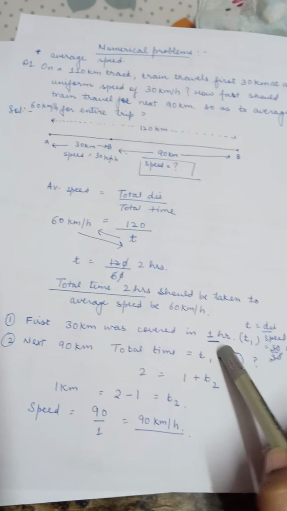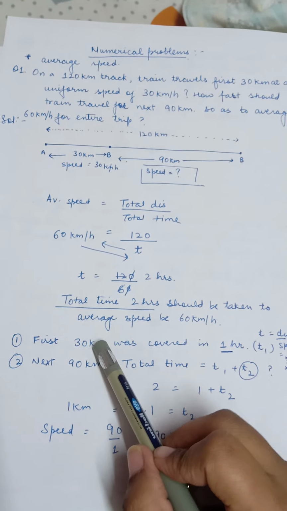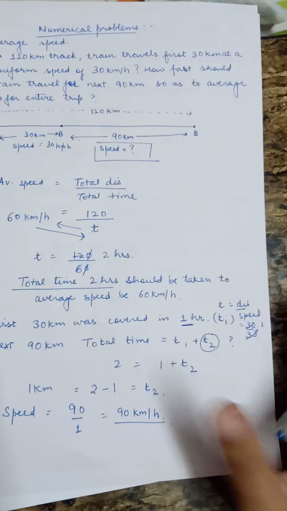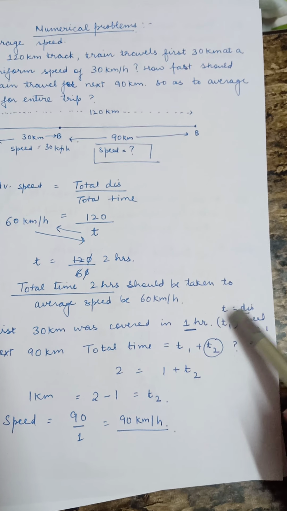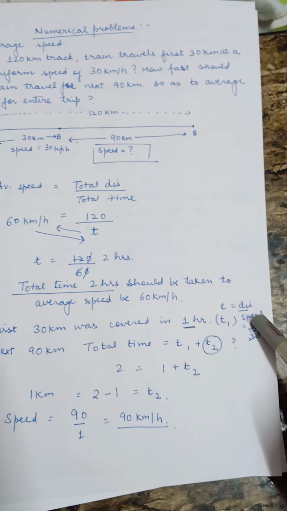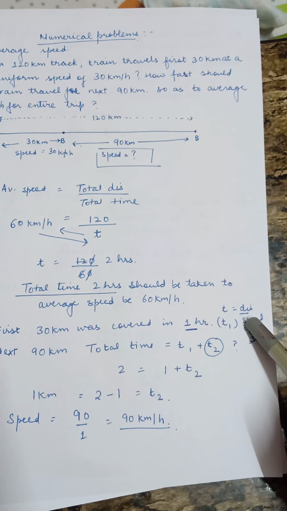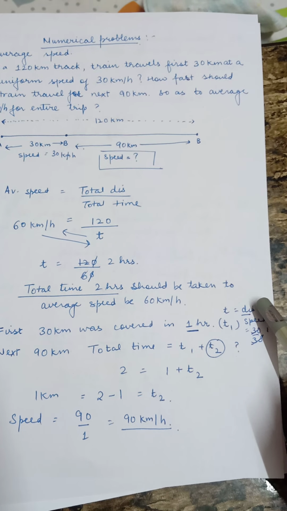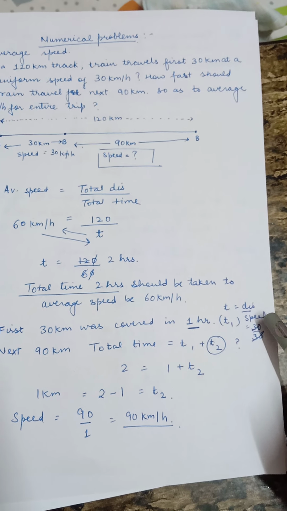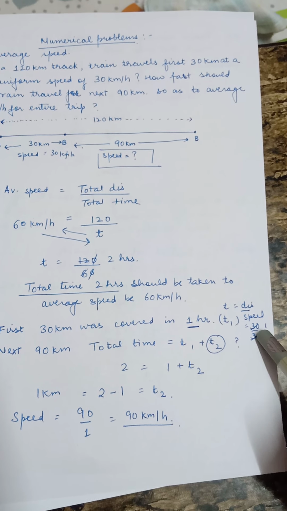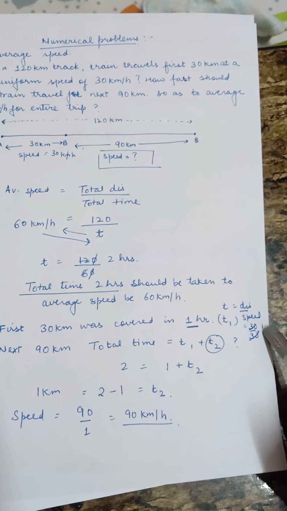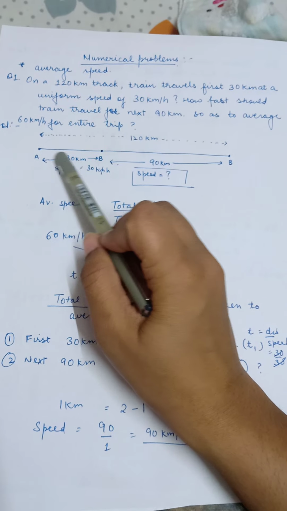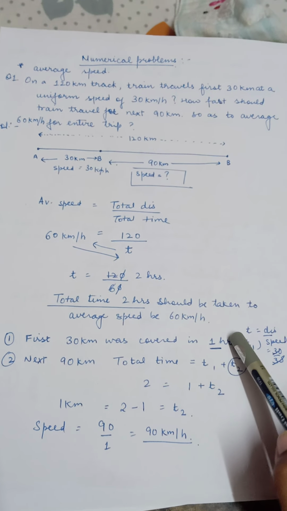Right? Now after calculating the total time, the first 30 kilometers were covered in 1 hour. How 1 hour? The distance given is 30 kilometer, and the speed was 30 kilometer per hour. So if we calculate by the formula, time is equal to distance upon speed. Here we have speed is equal to distance upon time, but we have to find time, so we write distance upon speed. 30 upon 30 comes out to be 1. So the time taken by the train to cover this distance A to B is 1 hour.